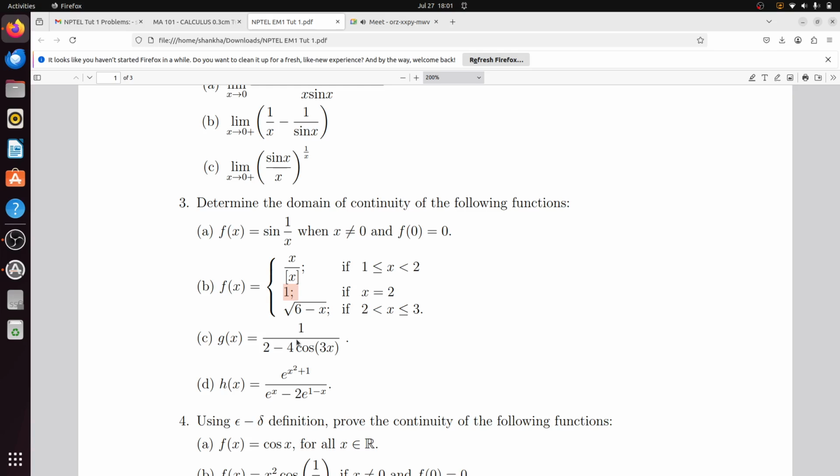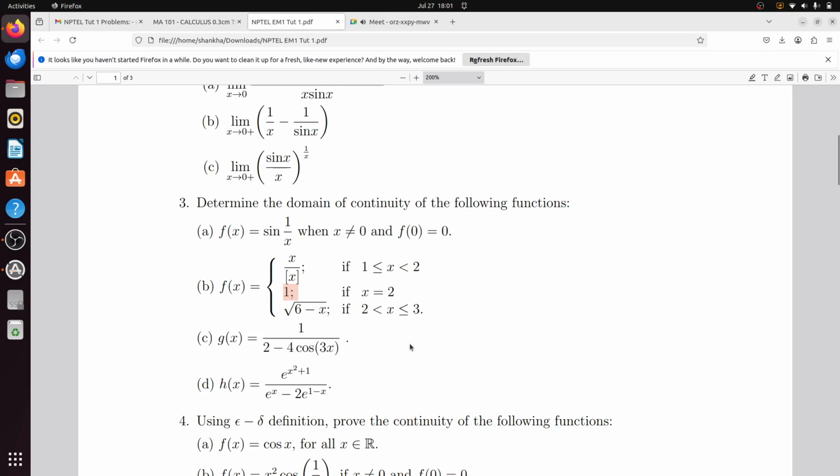That means e to the power 2x equal to 2, and you will get the answer in terms of logarithm. The value of x you will get in terms of logarithm, right? So only one point of discontinuity is there for this particular function. Is it clear?